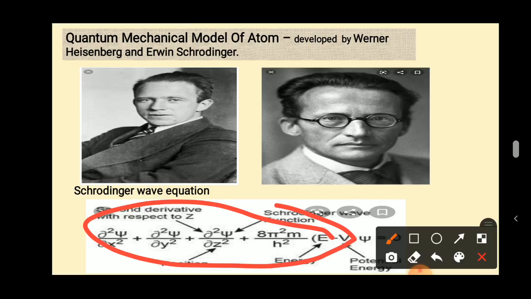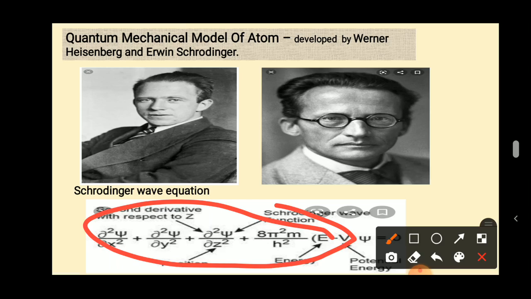These equations are not at all important. They are not there in the syllabus. I have just given an idea based on the wave equation. Schrödinger gave an equation for the wave property of electron. Based on this equation, it gave three variables. These three variables are called three quantum numbers.